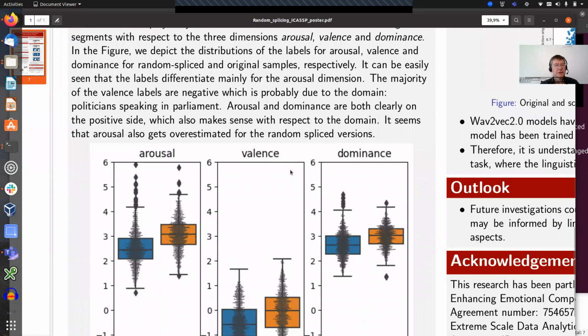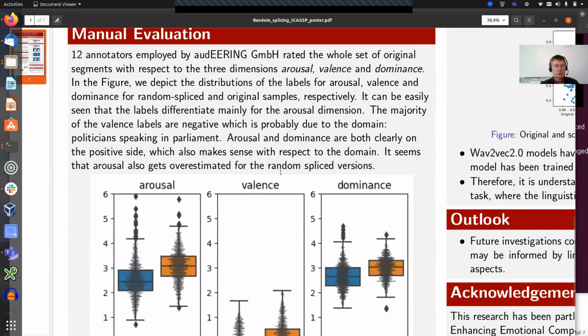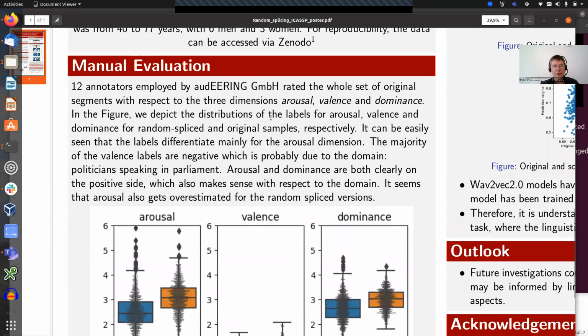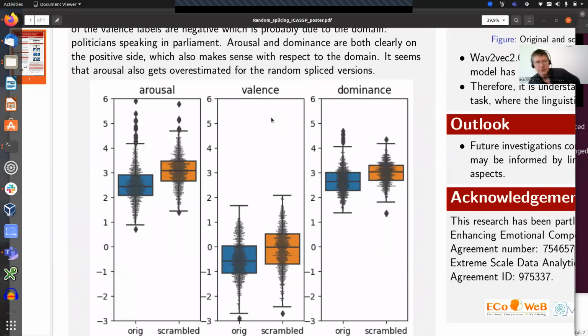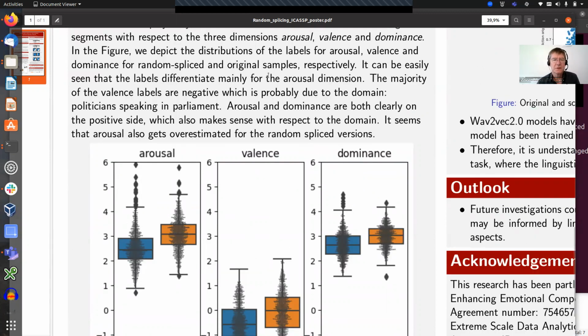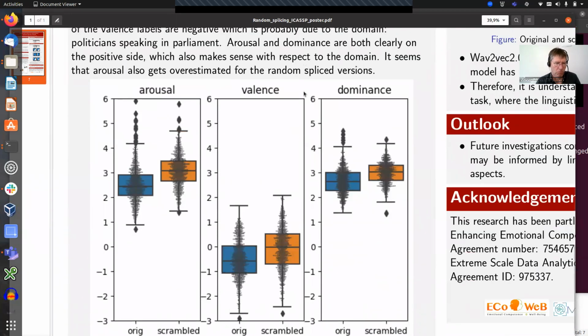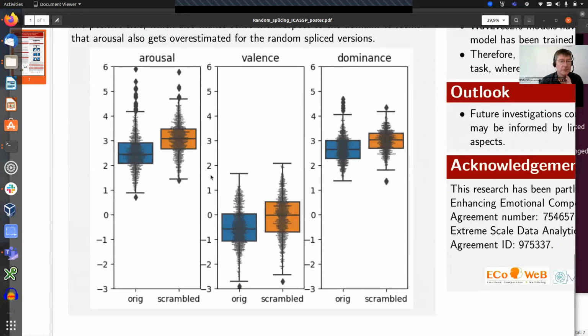We evaluated manually. So we used 12 annotators employed by our company to rate the emotional expression for original samples, which we segmented with voice activity detection, VAD. And then it's always a random spliced and original for 3 dimensions, arousal, valence, dominance, pretty famous, I guess.